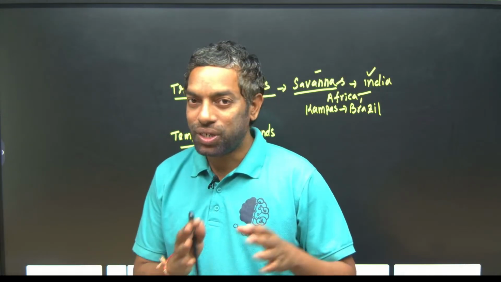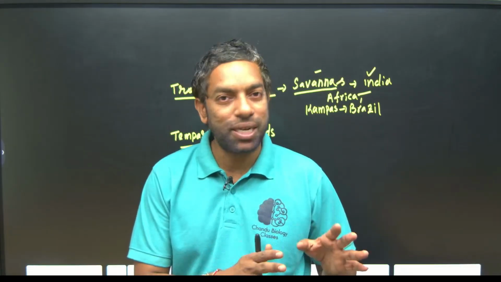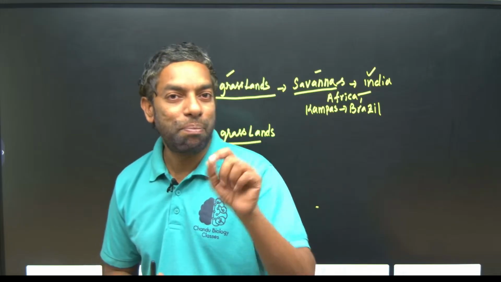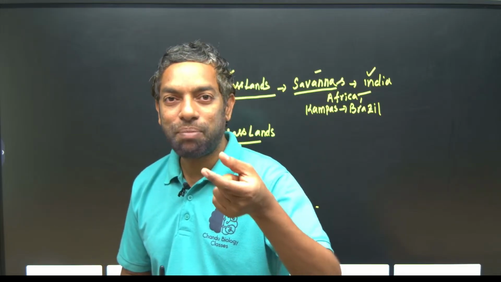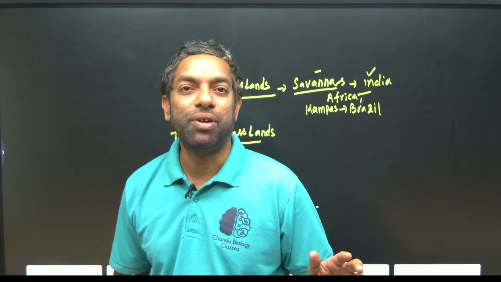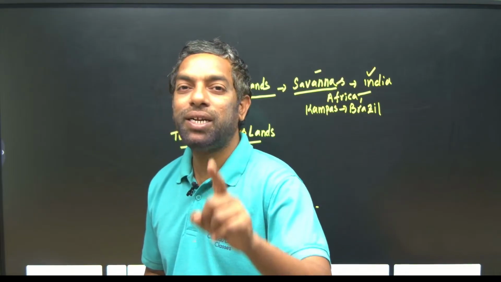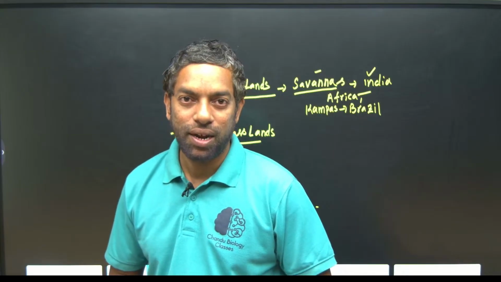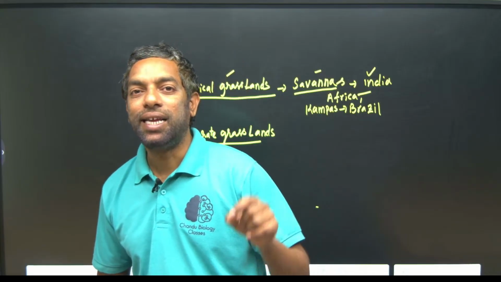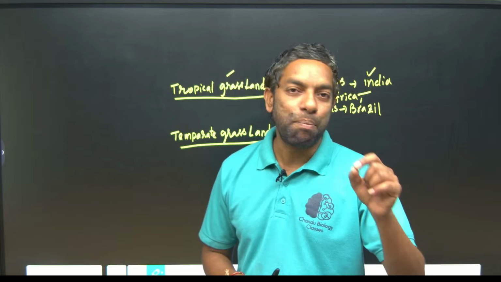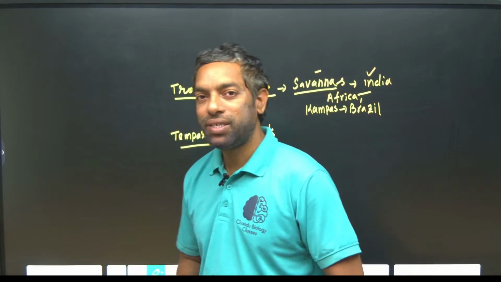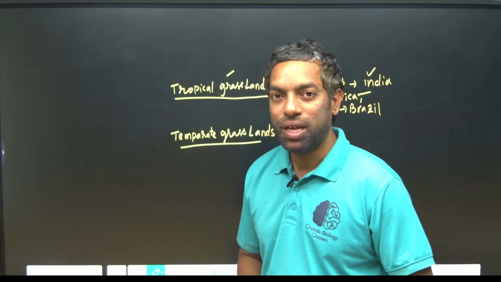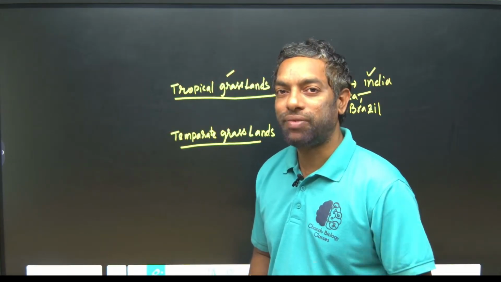Most people know pampas only, because they mention pampas in every textbook, but they do not mention campos. That is the question they did ask: tropical grassland in Brazil is called campos. We cannot find this word in any textbook, but we can find pampas.